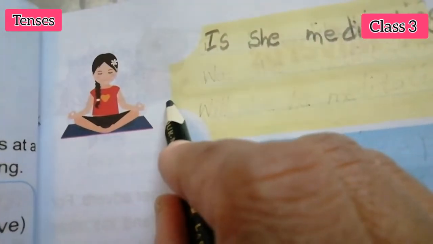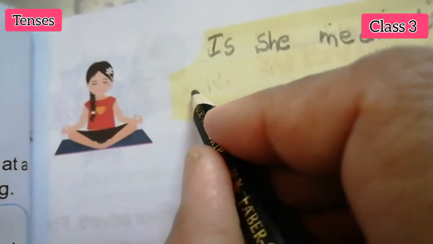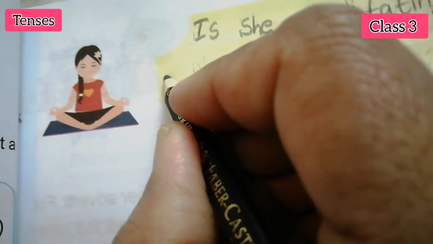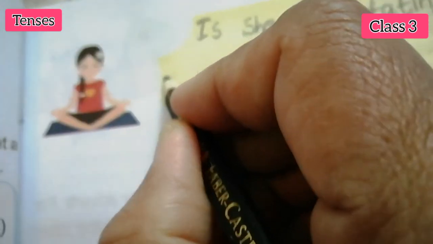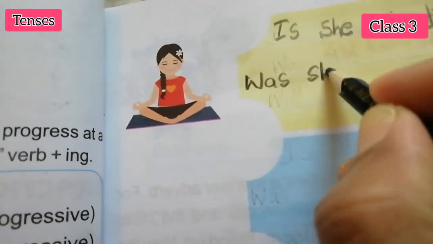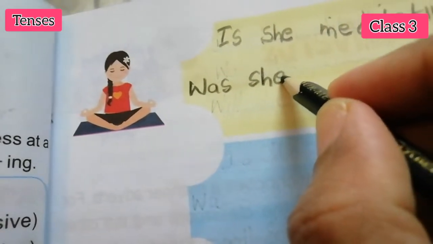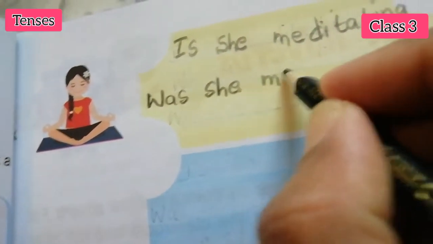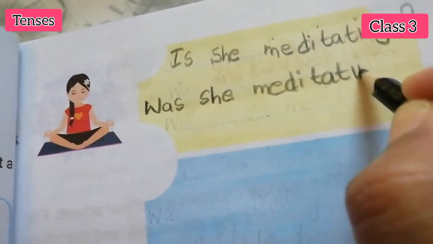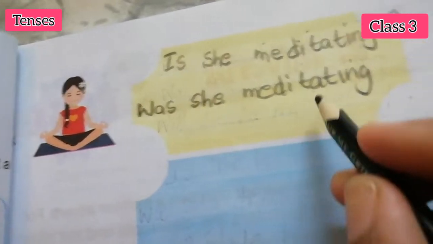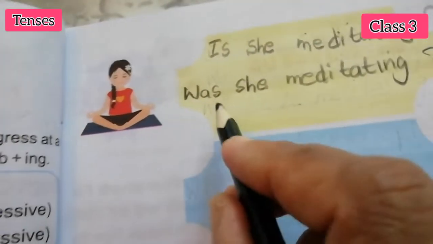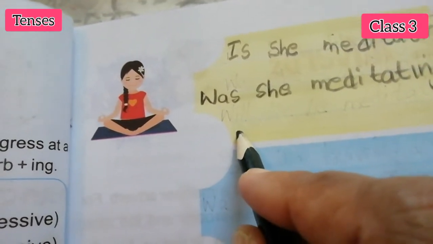Is after past tense what? Was, right? Okay, write down. Was she meditating? Question mark.